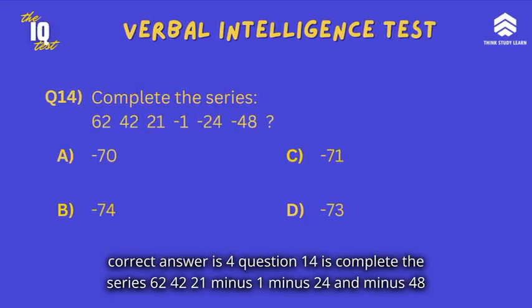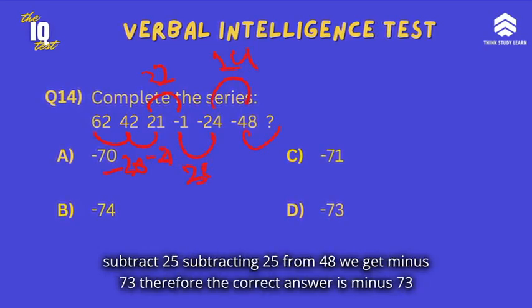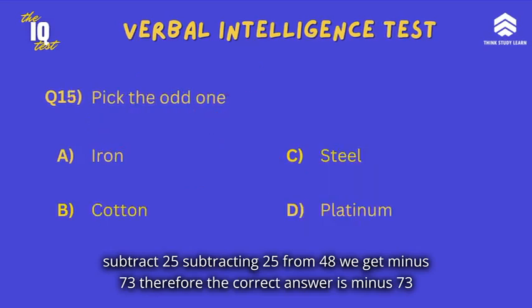Question 14 is complete the series 62, 42, 21, minus 1, minus 24 and minus 48. Here we can see that we are subtracting 20, then 21, then 22, then 23 and then 24. So now we will subtract 25. Subtracting 25 from minus 48, we get minus 73. Therefore, the correct answer is minus 73.